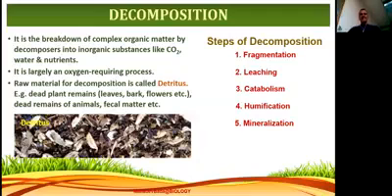It is the breakdown. What do they do? Take the example of earthworm. What is the food of the earthworm? Waste material. Remember, waste organic matter is being taken. So, the definition of decomposition is, it is the breakdown of complex organic matter by decomposers into inorganic substances like CO2, water, nutrients. Take for example, earthworm. Let us know about that.